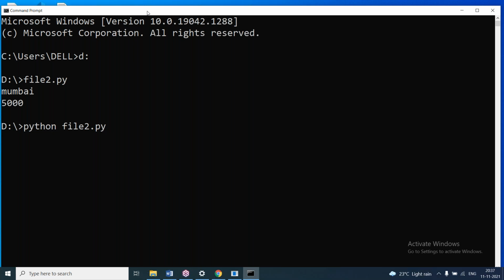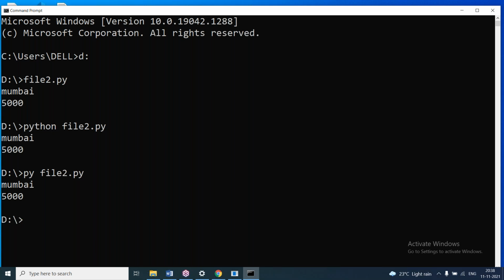Python means the exe file, which is in the Python 3.10 32-bit folder, the current working directory. And we can use the py launcher also, py file2.py. So in three different ways we are executing: directly the file name, the Python exe file, and the Python launcher. It is giving the result.